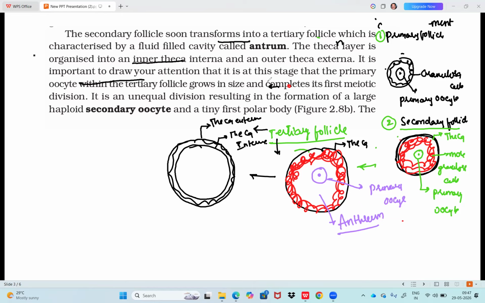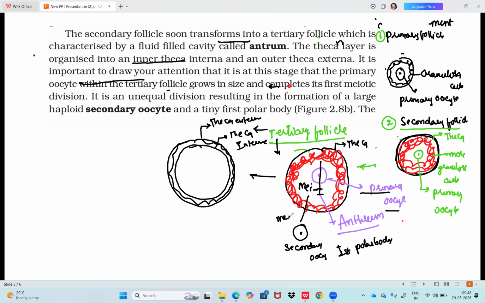It is important to draw your attention that at this stage the primary oocyte within the tertiary follicle grows in size and completes its first meiotic division. So what he is saying is that the primary oocyte present in the tertiary follicle undergoes meiosis 1, and it forms two cells. One secondary oocyte and a first polar body, also formed at this stage only. So the follicle grows in size and completes its first meiotic division. It is an unequal division.